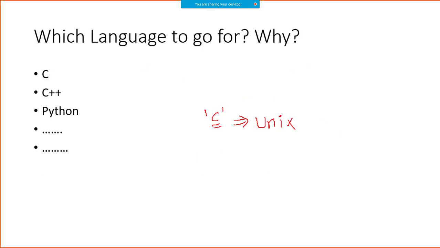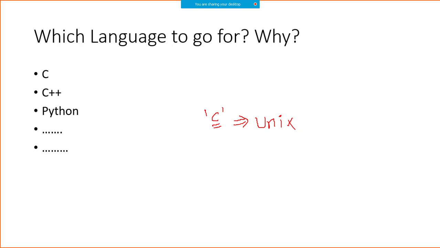It's not important. We said that C follows the structured programming approach, whereas C++ or Java is an object oriented programming language. The power of C is that you can do hardware programming very efficiently, and you can also do high level programming, meaning you can create applications and games very effectively.